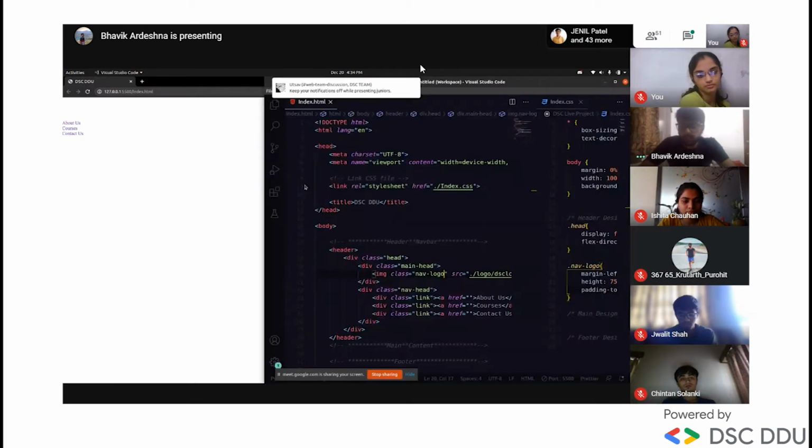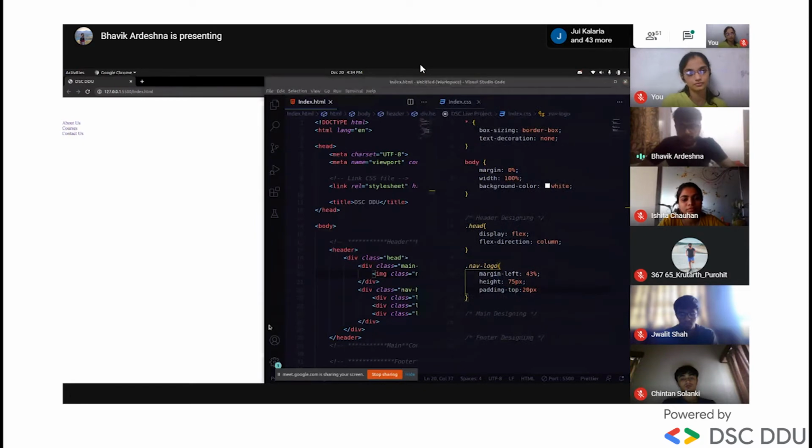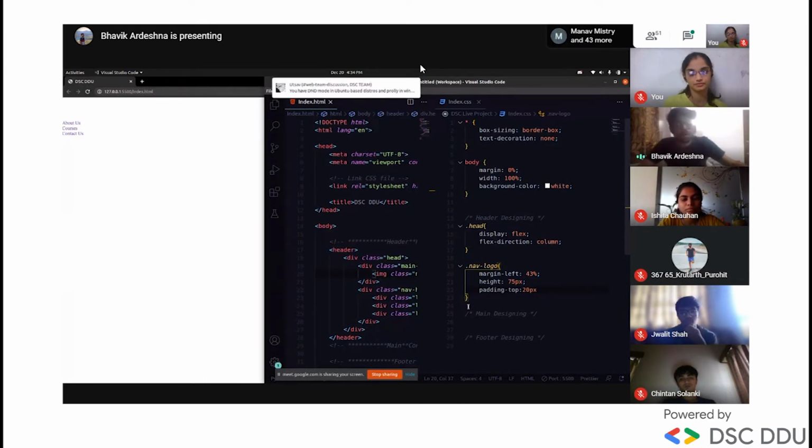Okay, so now we need to make the links in one row. I told you that we will use flex. So here we will use display flex and we'll give its flex direction. Flex direction to column. Sorry, row.